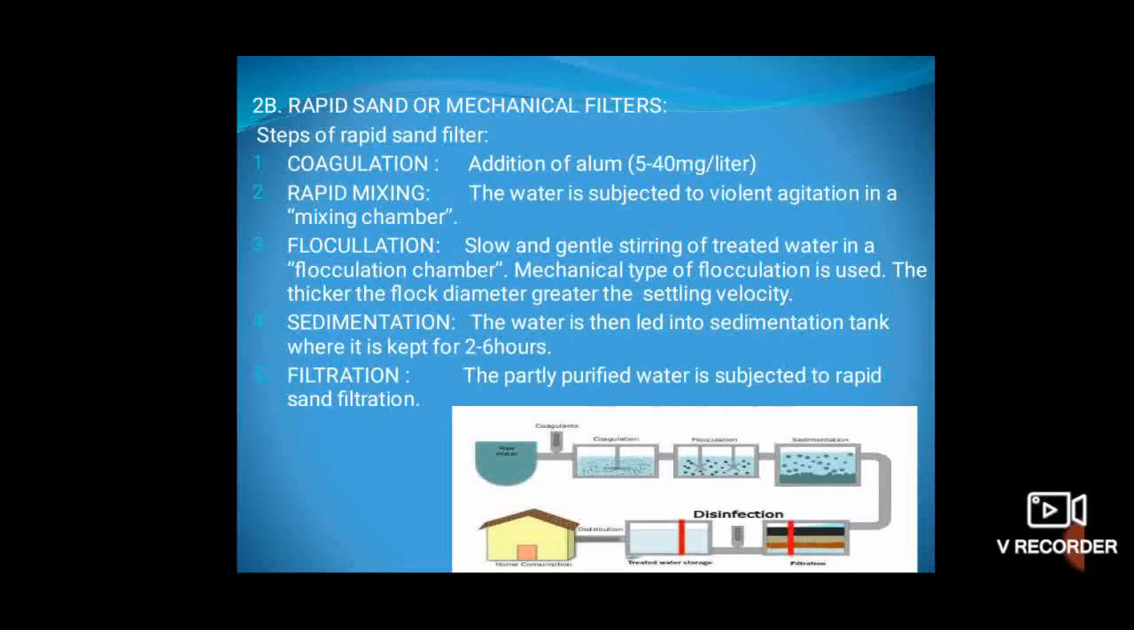The thicker the floc diameter, the greater the settling velocity. Sedimentation. The water is then led into a sedimentation tank where it is kept for about 2 to 6 hours. Filtration. Now the partially purified water is subjected to rapid sand filtration.